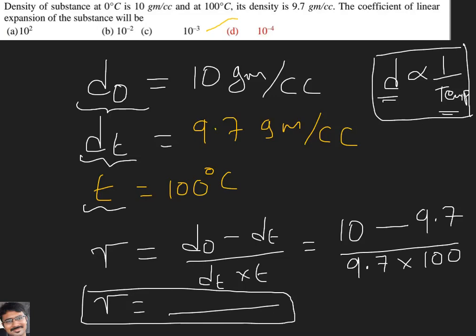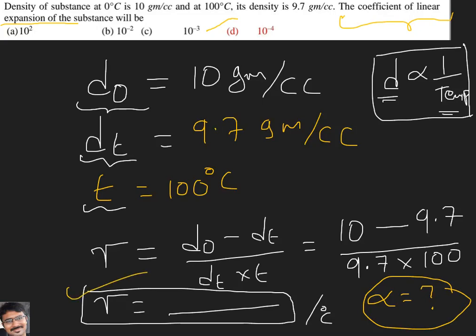But the problem is they didn't ask for the gamma value. How do you know, sir, they didn't ask for gamma value? Observe carefully here. They are asking for the coefficient of linear expansion. That means they are asking us to find alpha. You must not be in a hurry to give the answer. Gamma is not the answer. Our answer is we have to find alpha.